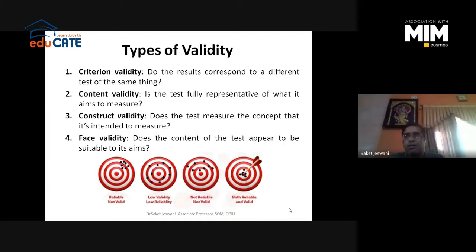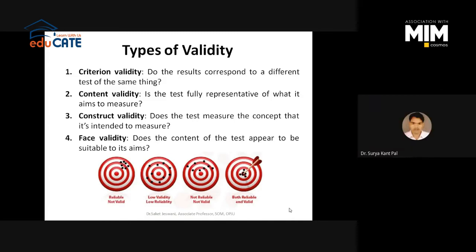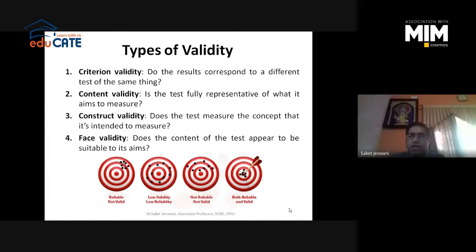Then you will collect the responses for both questionnaires, compare which set of 10 questions is measuring better, and select that instrument. So this is what criterion validity is.